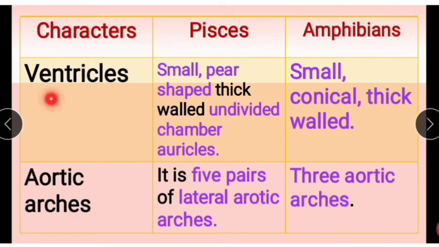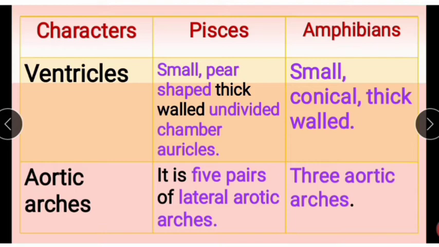Next one, ventricles. In fishes, the ventricles are small, pear-shaped like a bean, thick-walled and undivided, as we see in the auricles.